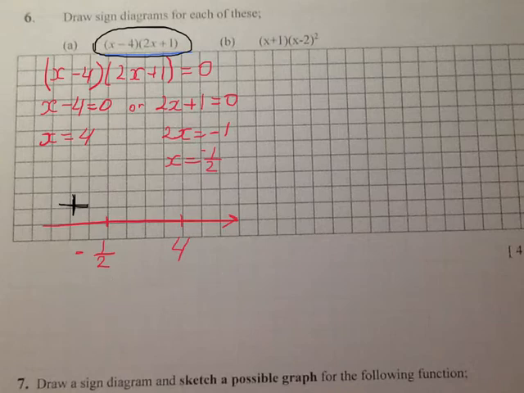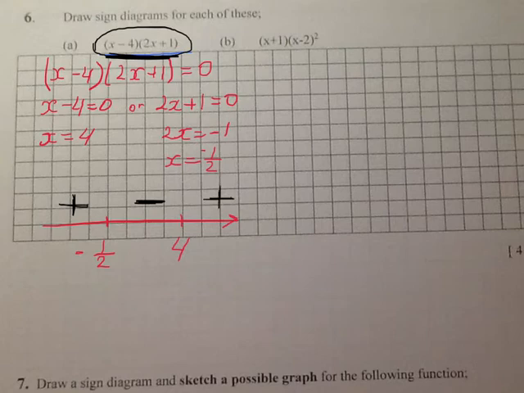Now, for a number between negative half and 4, the easiest one is number 0. I will plug it in here. It will be 0 minus 4, which is negative 4. 2 times 0 is 0, plus 1. So negative 4 times 1 is negative 4. That means this part is minus. And then just plug in one number, let's say 10, and you find out that here is positive.